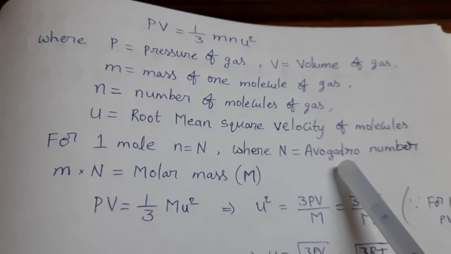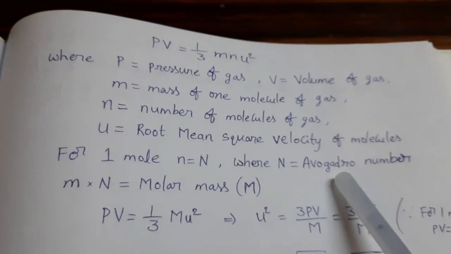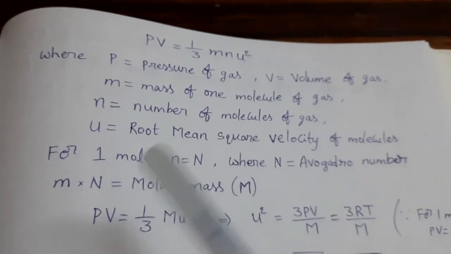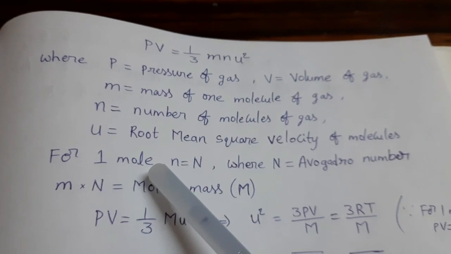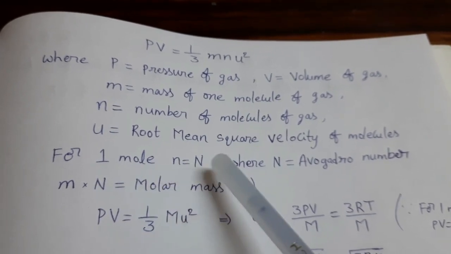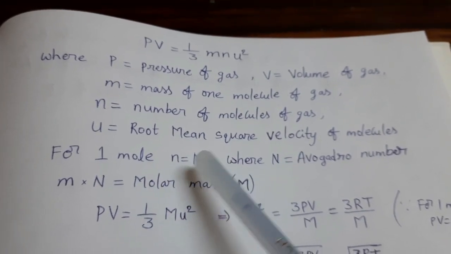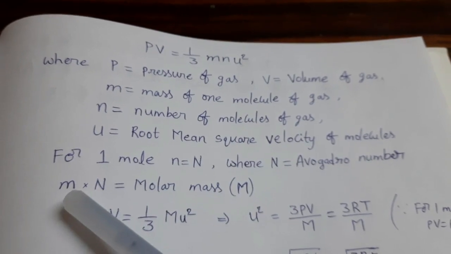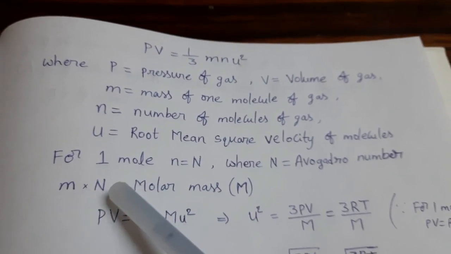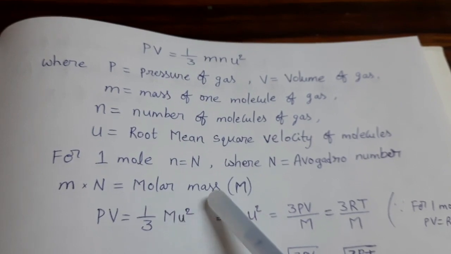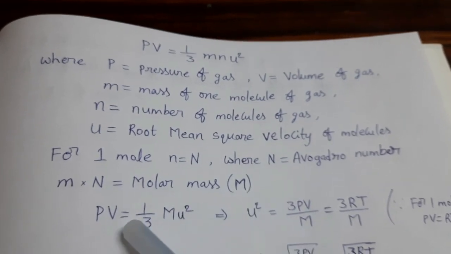What is the Avogadro number value? 6.022 × 10^23. Here also same thing. If we take 1 mole of the gas, in that Avogadro number of molecules are there. Now multiplying mass of one molecule with Avogadro number, we can get molar mass, symbol capital M.